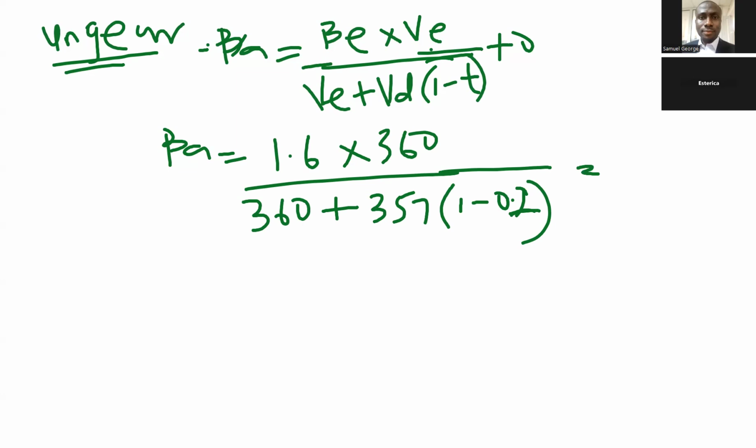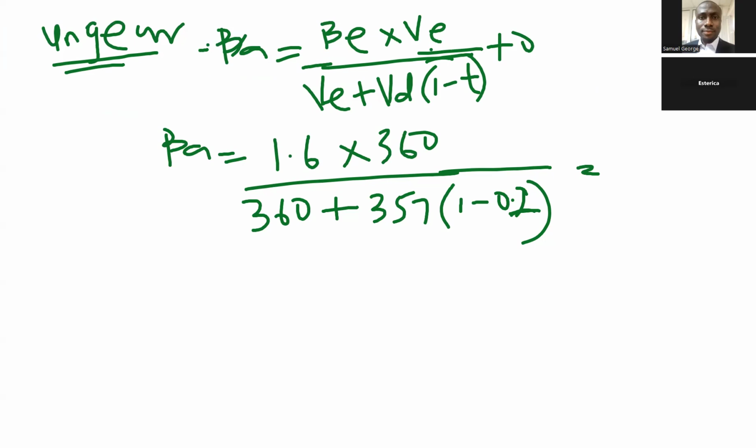This beta asset we are calculating here is the combined beta asset, because the 1.6 beta equity is the combined beta equity. They just said the beta equity of Abaco is 1.6. They didn't say whether the 1.6 is for agri or non-agri. They said 0.8 beta asset is for non-agri, but they didn't say something like that for 1.6. So it means that 1.6 is the overall combined beta equity.